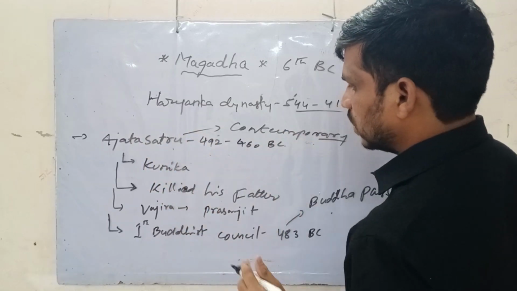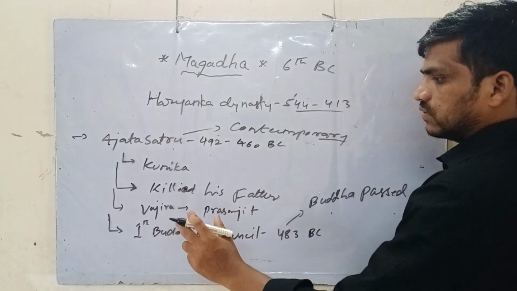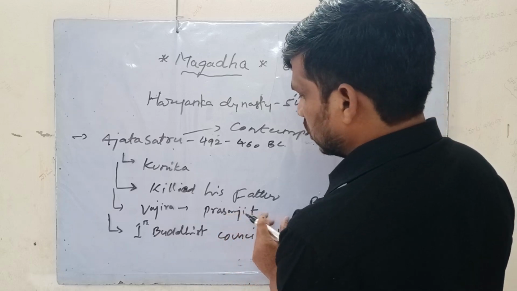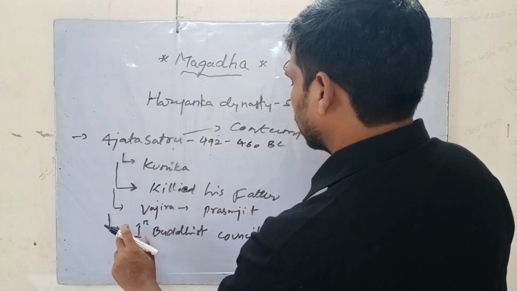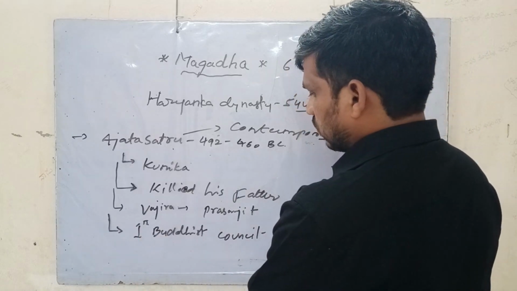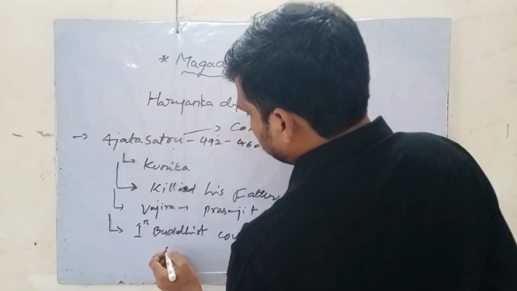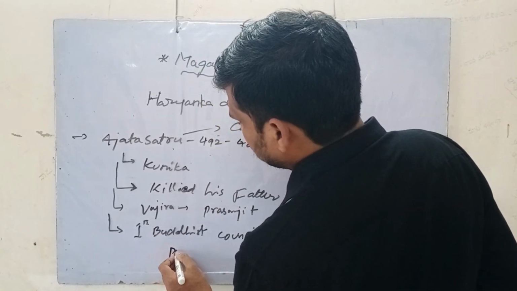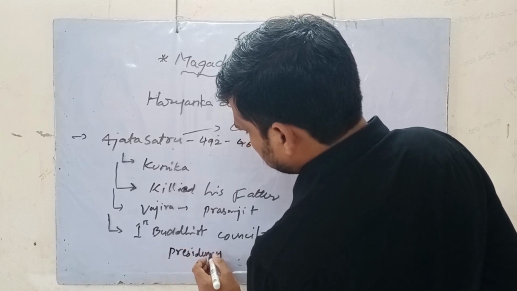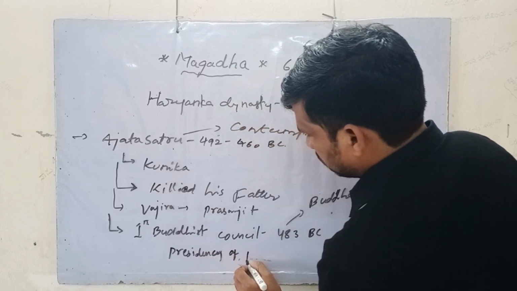He killed his father and came to the throne, married Vajira, got some dowry, and convened the first Buddhist council in 483 BC, under the presidency of Mahakashyapa.